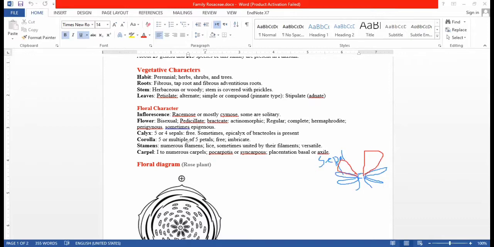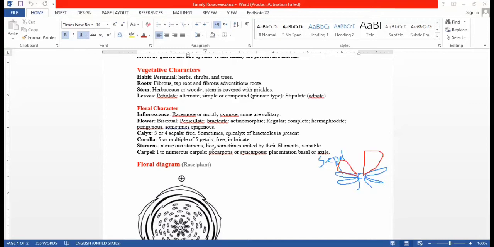Their number is mostly 5 in the members of the Rosaceae family, but in the Rosa indica plant, more than 5 petals are found. So this is known as indefinite, with almost 20 petals found in the Rosa indica flower.